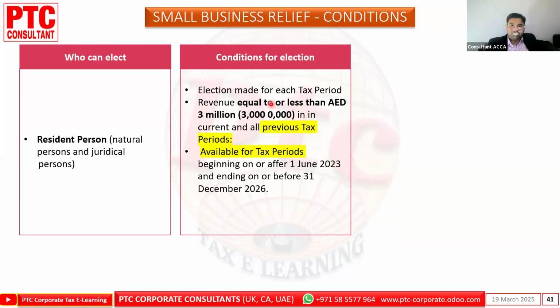Election is made for each tax period. Every year the revenue must be equal to or less than 3 million in the current and all previous tax periods. Let's say in 2024 your revenue is less than 3 million, but in 2023 your revenue is 10 million. Your first tax period is 2024, January to December, and your revenue is 2.8 million. But in 2023, your revenue is 10 million. So can they take the small business relief or not?